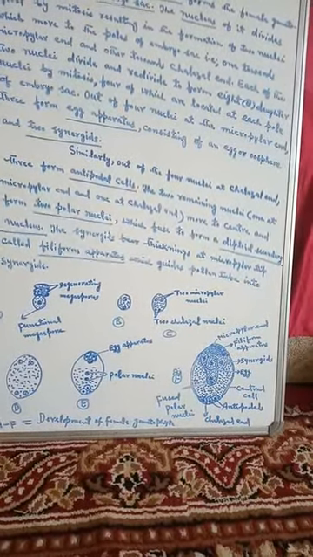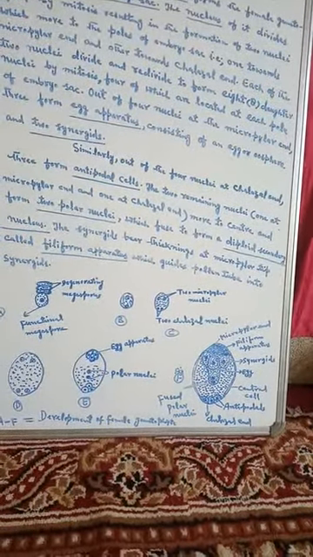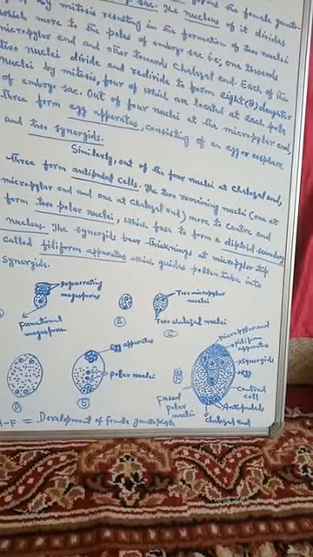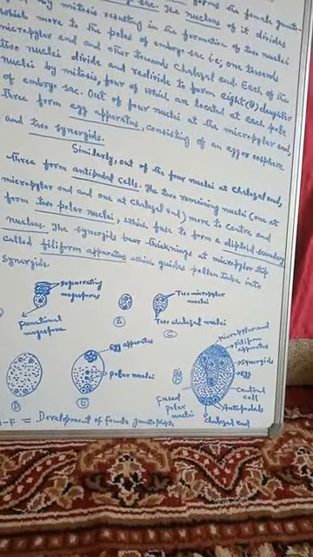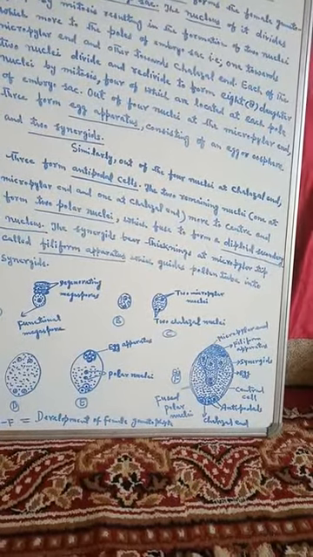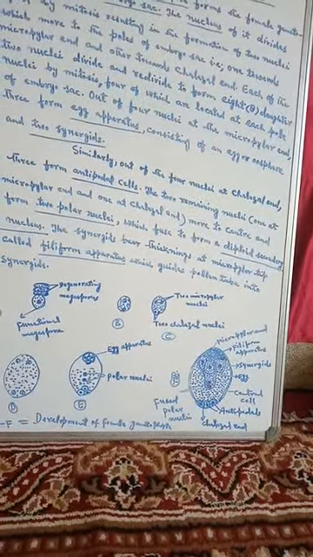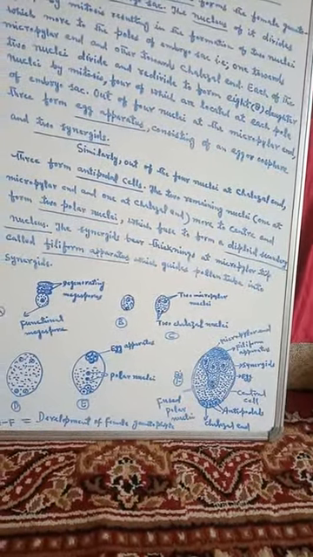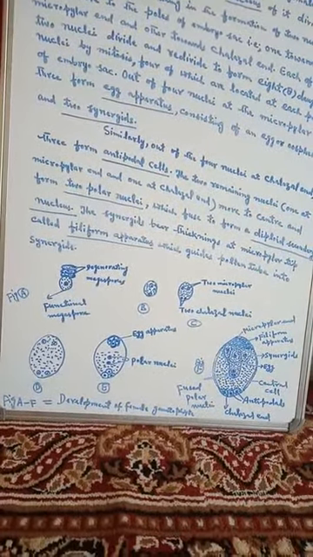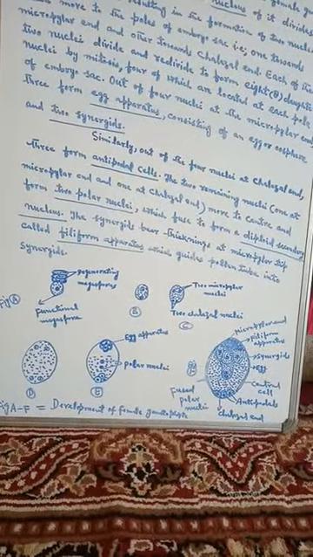There is a filiform apparatus at the top, and then the 3 synergids and 1 egg, and the central cell also, and antipodals at the chalazal end, and the 2 fused polar nuclei are also seen in figure F. So this is the diagrammatic representation of the development of female gametophyte, figures A to F.